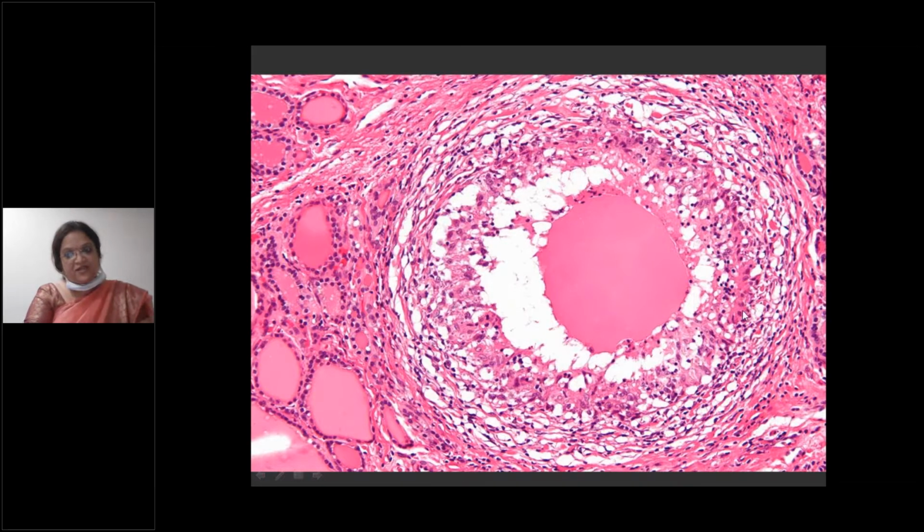You can sometimes appreciate this in de Quervain's. It is similar to a granuloma: colloid material in the center surrounded by histiocytes, lymphocytes, and neutrophils. This is looking like a granuloma.